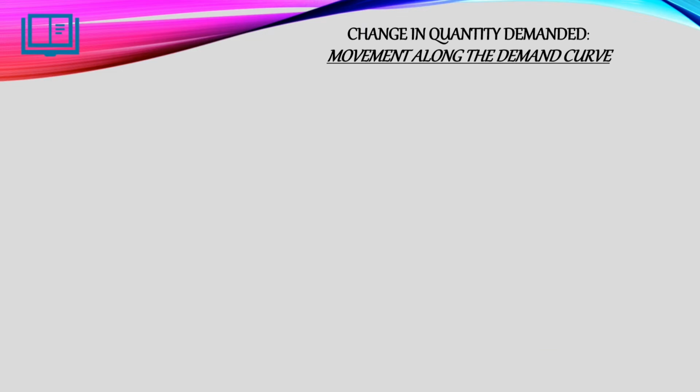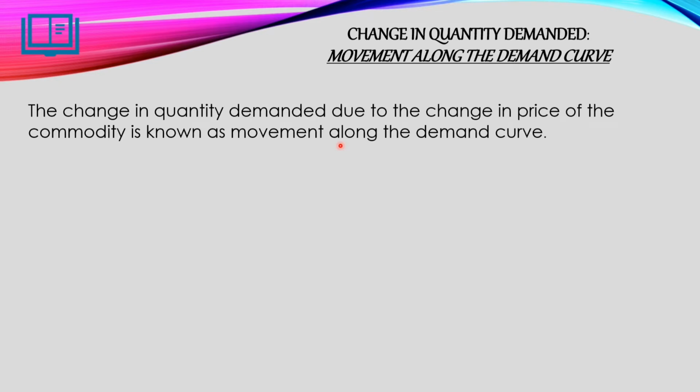Change in quantity demanded and movement along the demand curve. Very important. Let's know. The change in quantity demanded due to change in price of the commodity is known as movement along the demand curve. If there are some changes in demand because there is a change in price, we see some changes along the demand curve. क्लियर? अगर डिमांड में कोई चेंजेस आ रहा है जस्ट बिकॉज उसका प्राइस चेंज हो रहा है एक कोमोडिटी का, तो हम डिमांड कर्व के ऊपर ही चेंजेस देख पाएंगे.